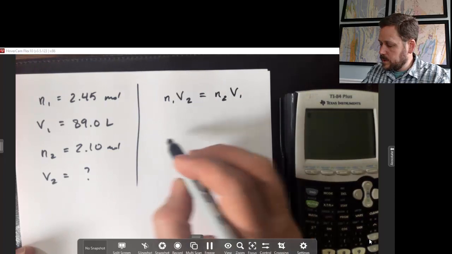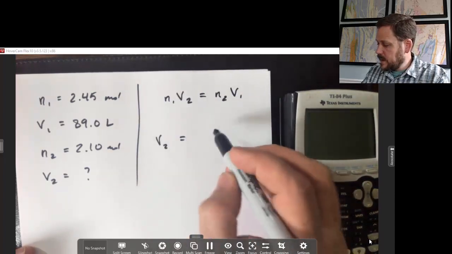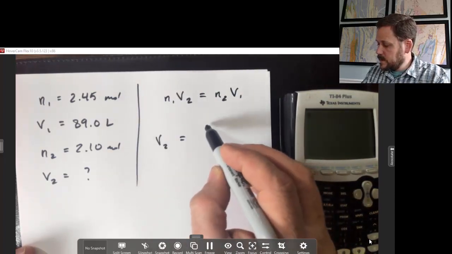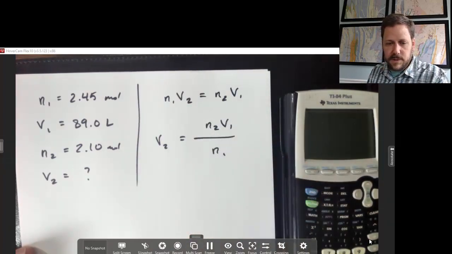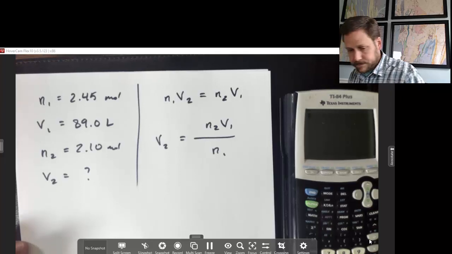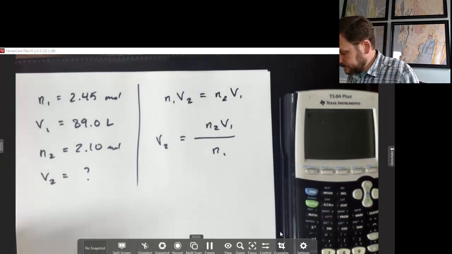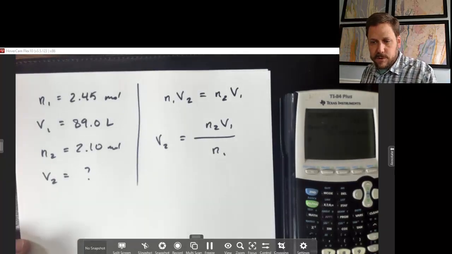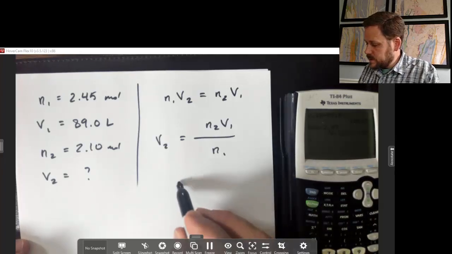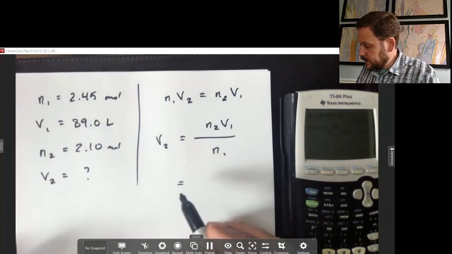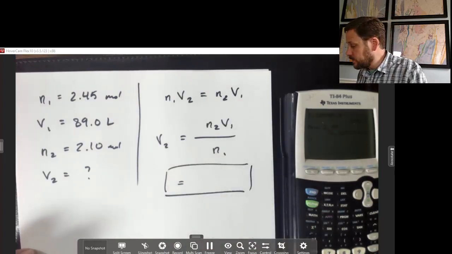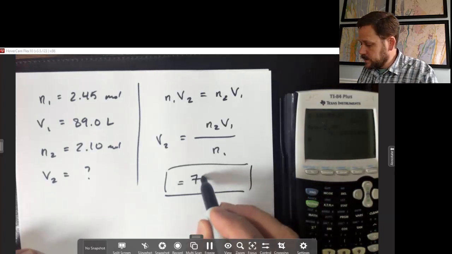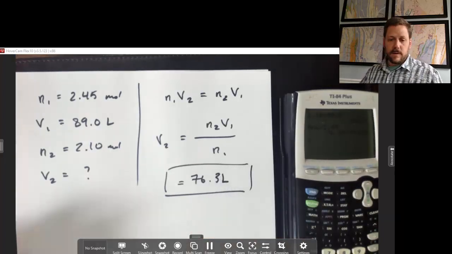The formula N1V2 equals N2V1 can be rearranged to solve for final volume, and that would be N2V1 divided by N1. Let's plug the numbers in and see what we get. We get a final volume of 76.285 or so. That makes sense. It's reduced from 89 liters to a slightly smaller volume. I'm going to round that to 3 significant figures as well. We get 76.3 liters.